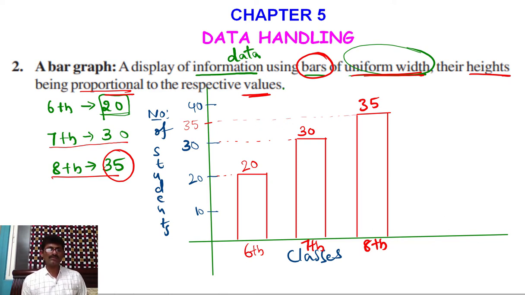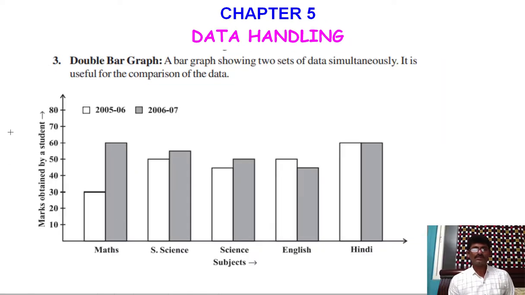Now let us go to double bar graph. What is a double bar graph? A bar graph showing two sets of data simultaneously. It is useful for the comparison of data. So whenever we need to compare two data, we draw this graph. Here in the diagram you see 2005-6 and 2006-7, in some subjects: maths, social science, science, English and Hindi. Marks obtained by a student are shown in the graph.